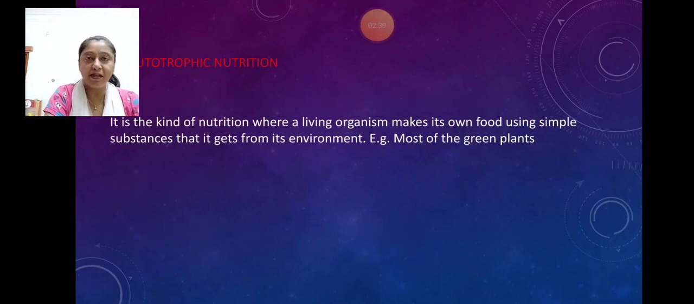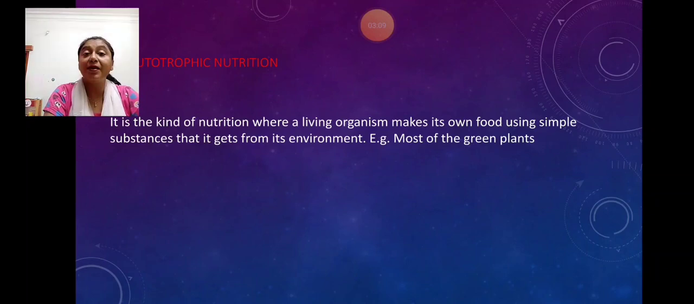Now let us study about autotrophic nutrition. It is a kind of nutrition where a living organism makes its own food using simple substances that it gets from its environment. Now I hope something is coming to your mind. Which is the living organism which does not depend on anyone? They can prepare the food on their own. Yes, my students, you are correct. They are the green plants.